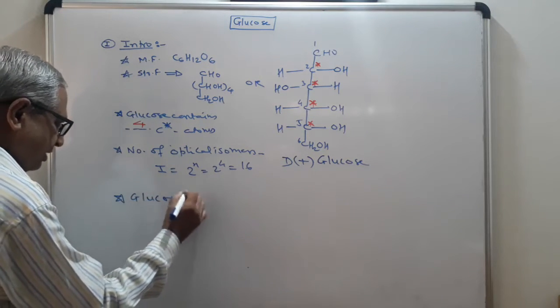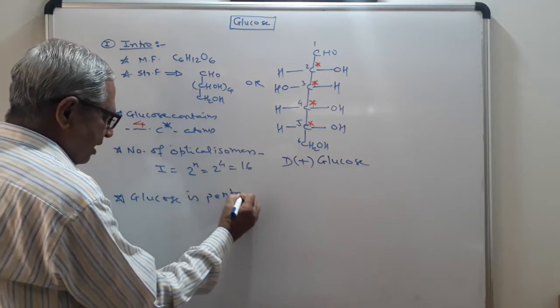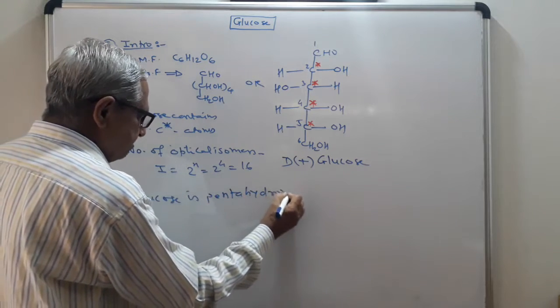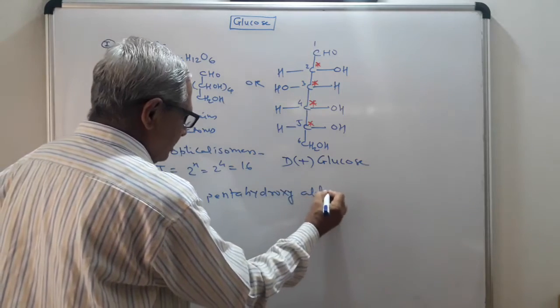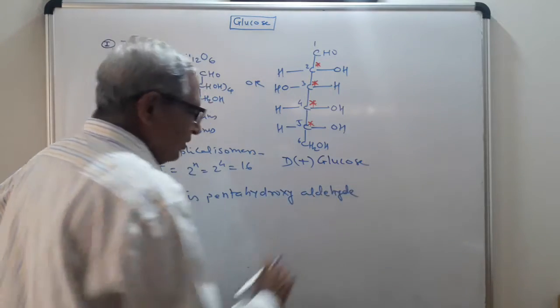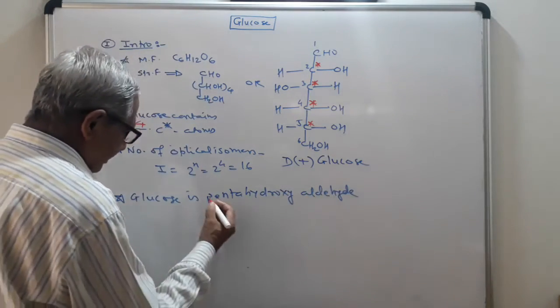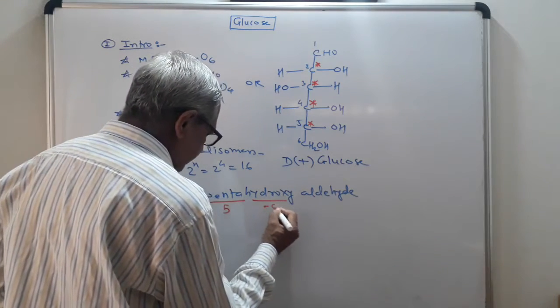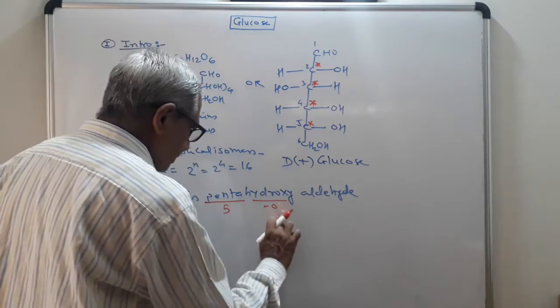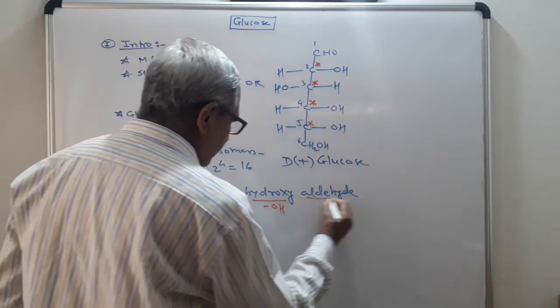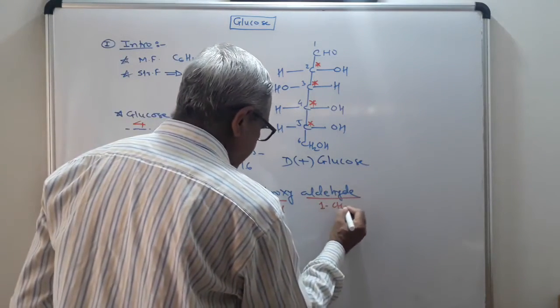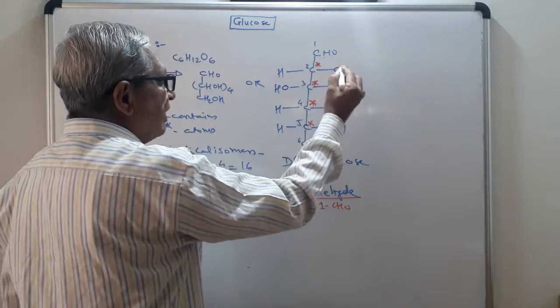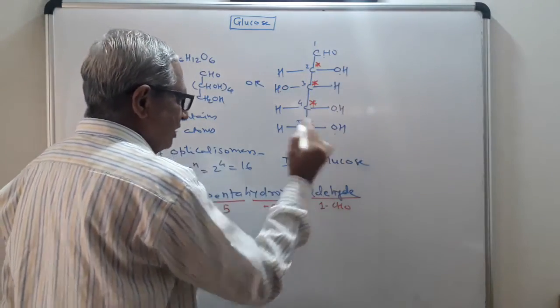Glucose is a pentahydroxy aldehyde. I will explain. Penta indicates 5, hydroxy indicates OH. It contains the 5 OH groups and 1 aldehyde group. See, 1 aldehyde group, and 5: 1, 2, 3, 4, 5.